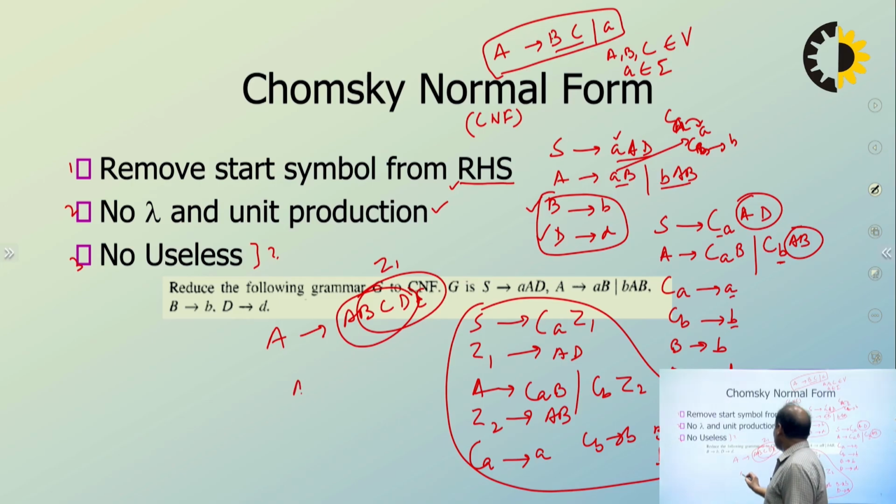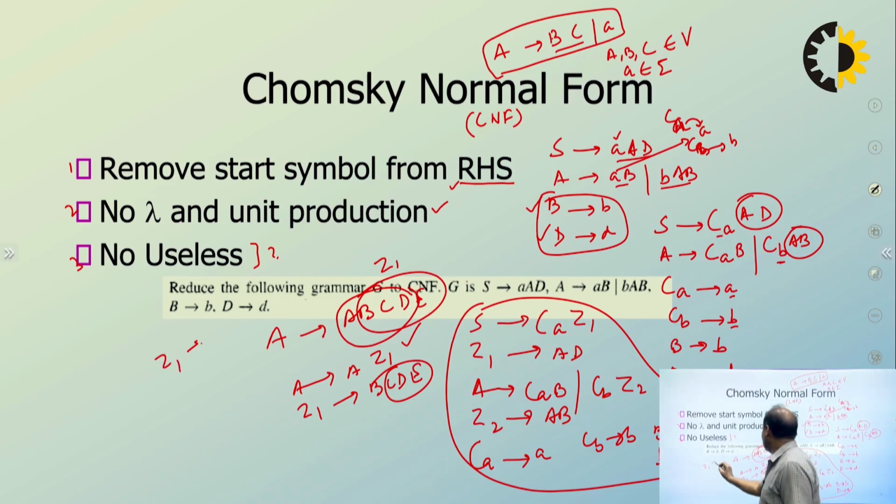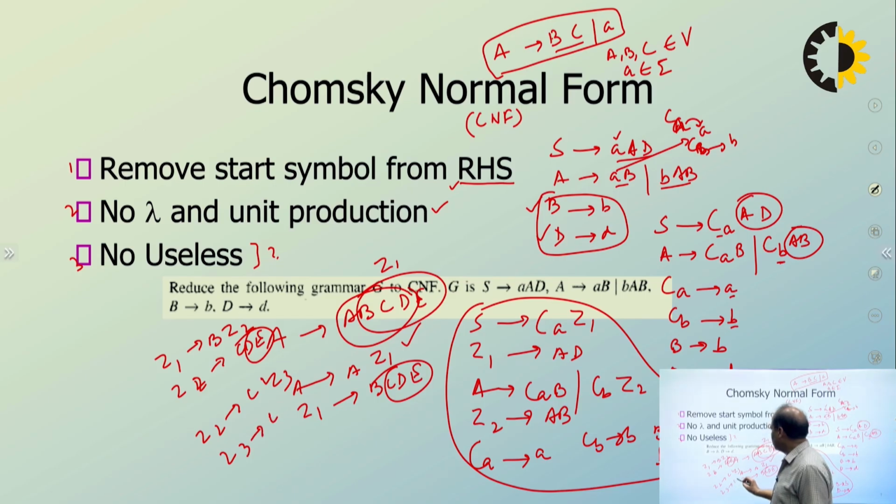Suppose this one is A, then Z1, and don't forget Z1 goes to B, C, D, E. Again, this is in CNF, but this is not in CNF. So take it as Z2: Z1 goes to B, Z2, and Z2 goes to C, D, E. Again, this is not in CNF, so Z2 goes to C, Z3, and Z3 goes to D, E. So this will become CNF.